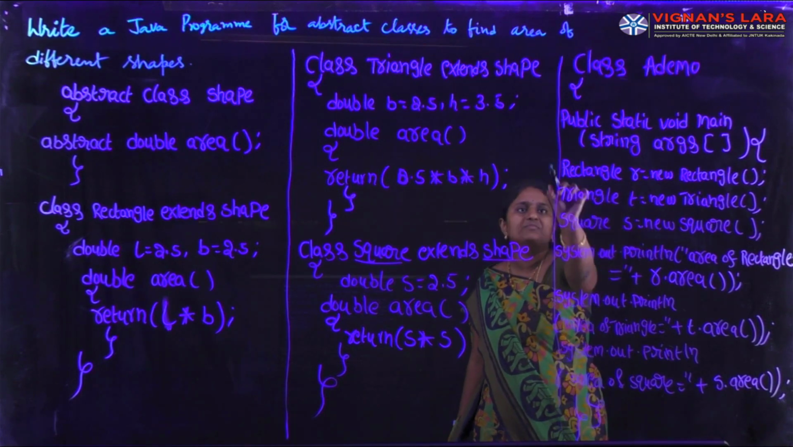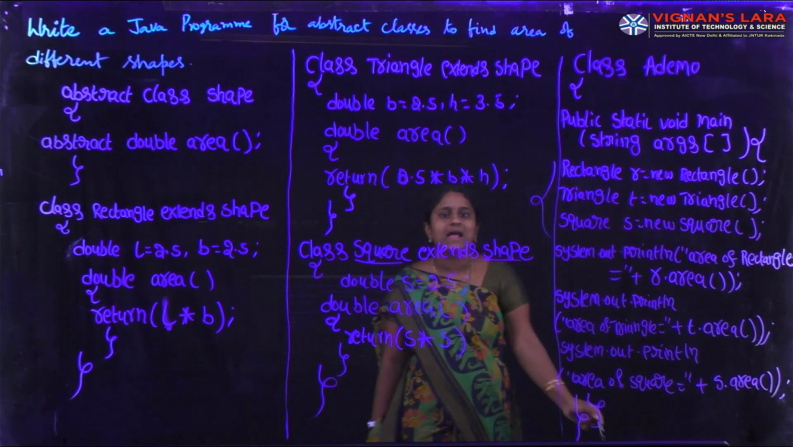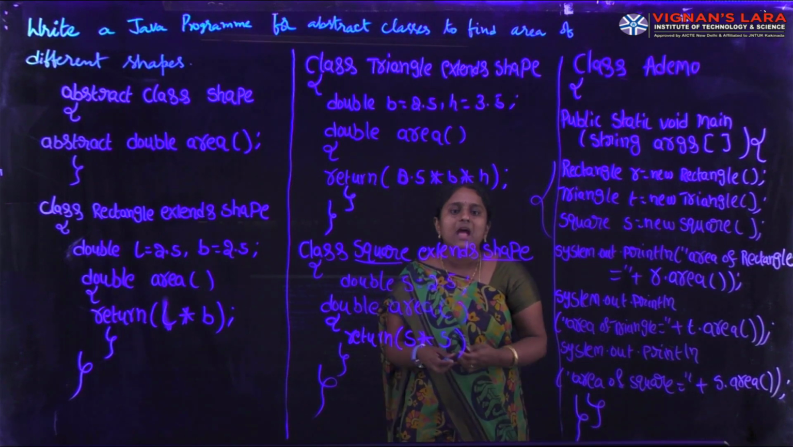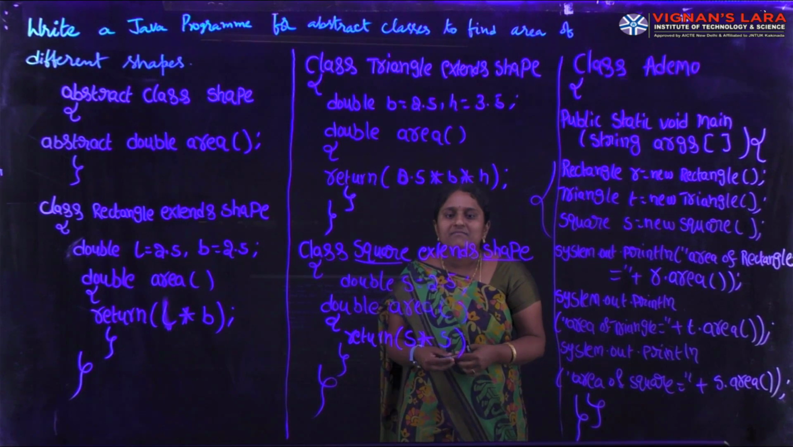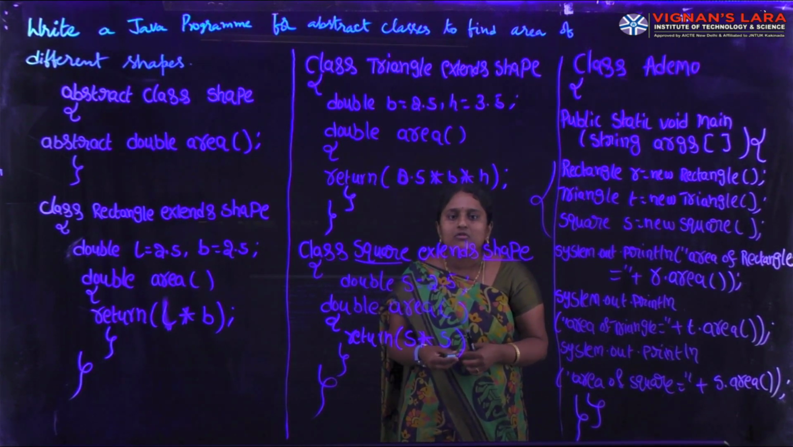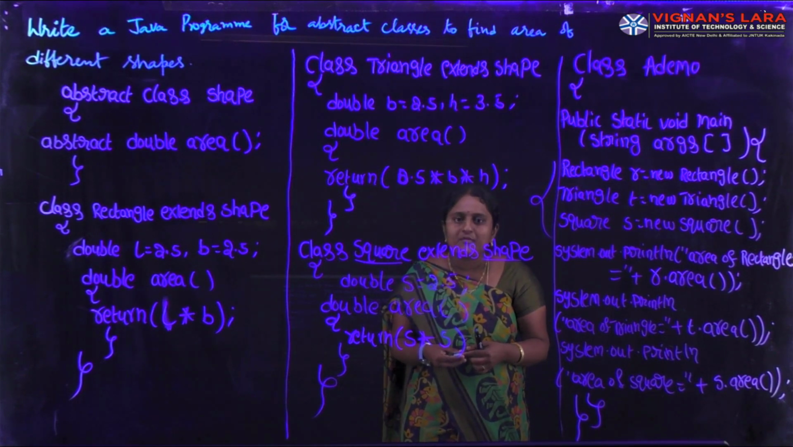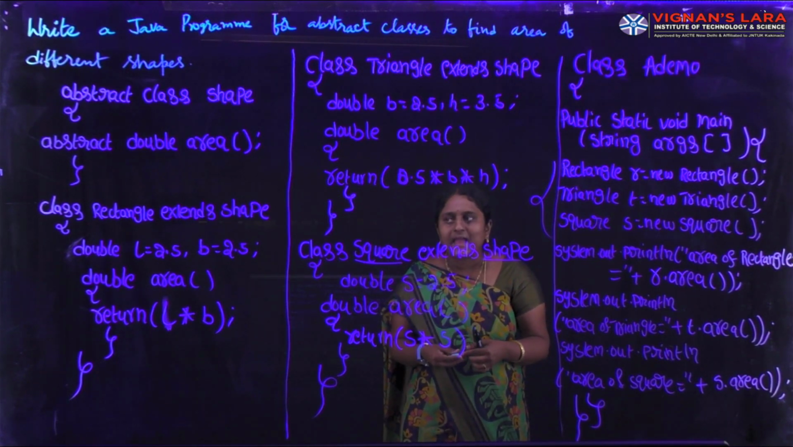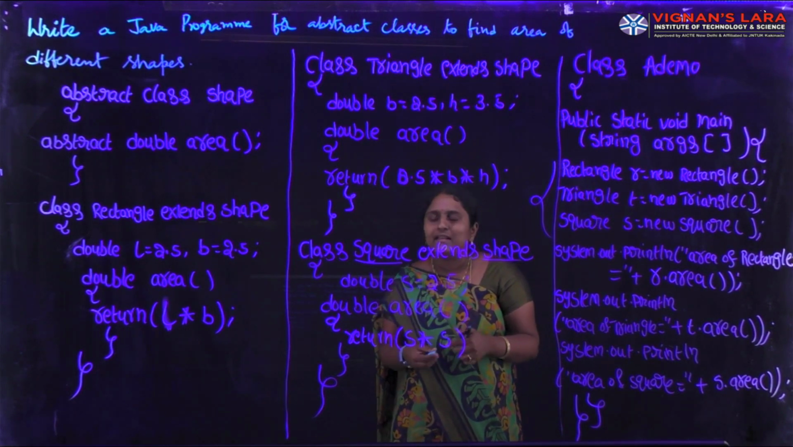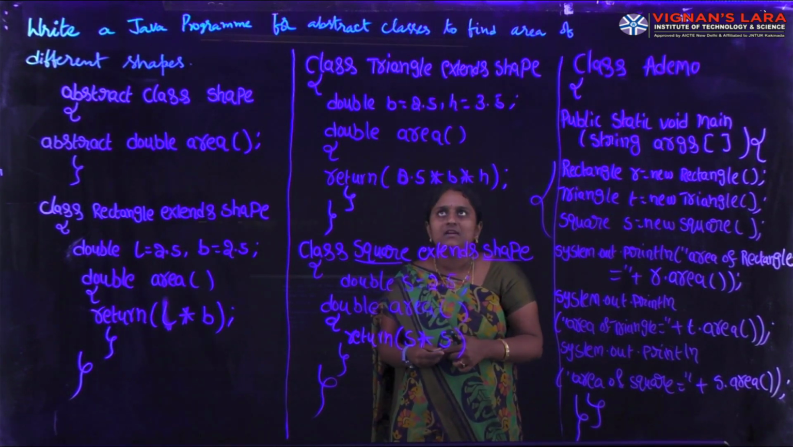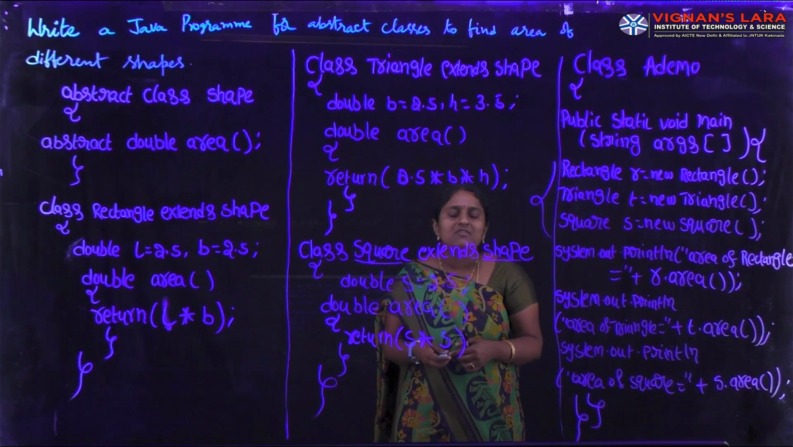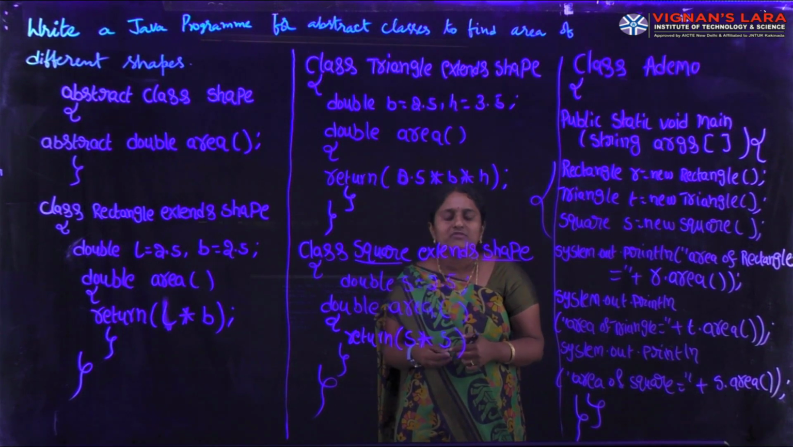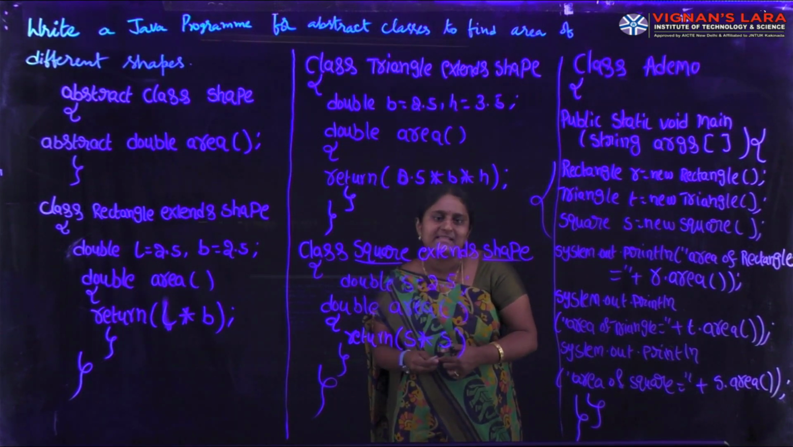Here I am creating objects of three classes: rectangle class, triangle class and square class. With the help of these object references, I am calling the abstract method. In our program, what is our abstract method? Area. We have to find the area of different shapes. What is the formula for calculating the area of a rectangle? L into B. What is the formula for finding the area of a triangle? Half of B into H. What is the formula for calculating the area of a square? S into S, side into side.